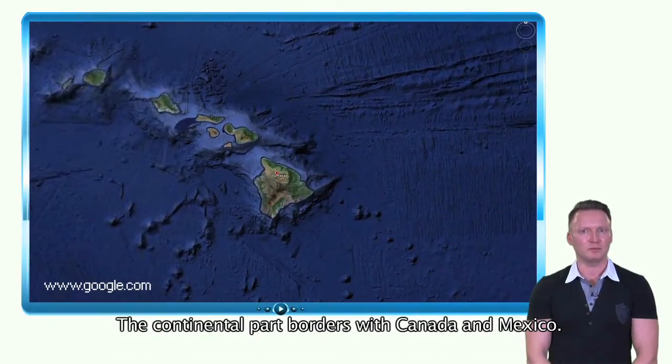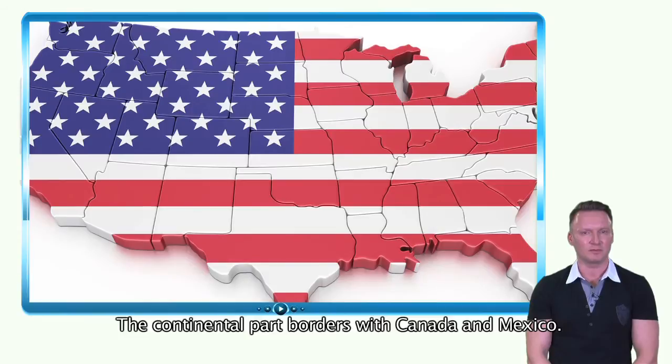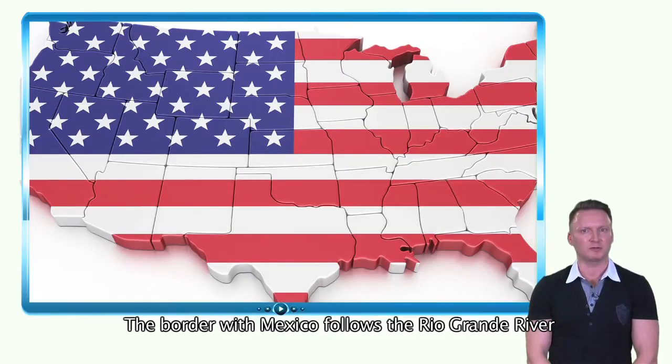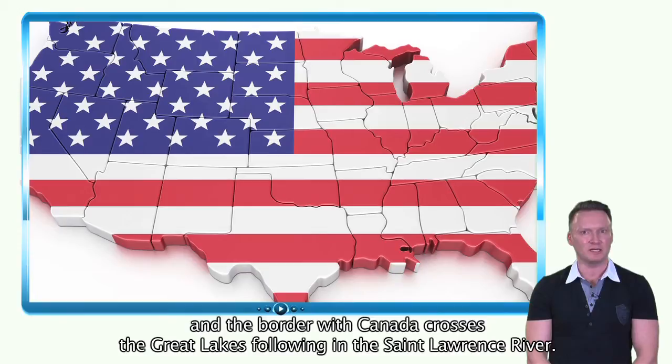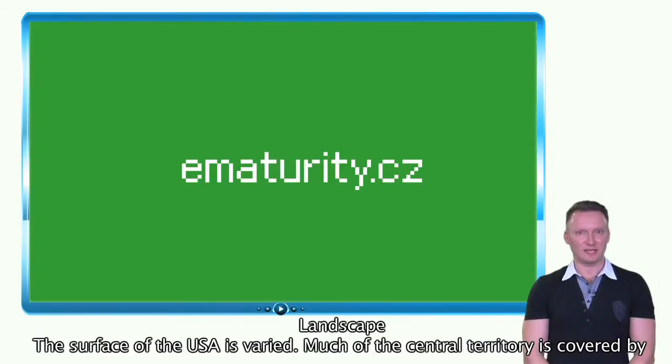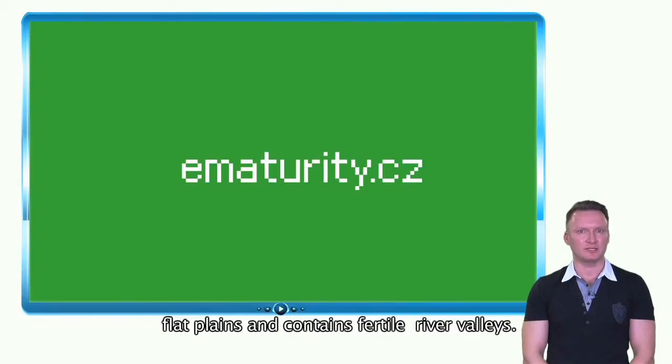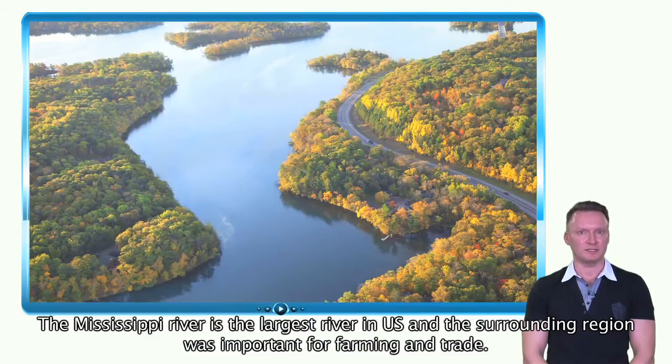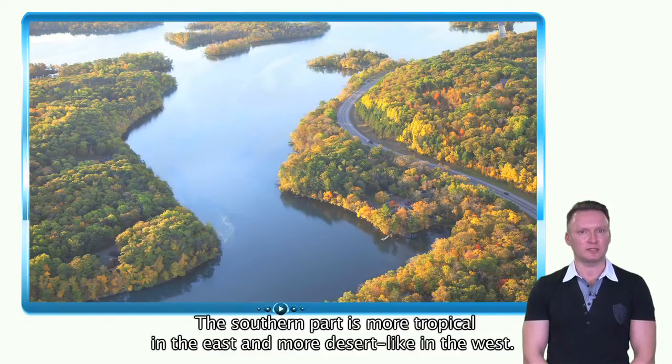The continental part borders with Canada and Mexico. The border with Mexico follows the Rio Grande River, and the border with Canada crosses the Great Lakes following the St. Lawrence River. Landscape. The surface of the USA is varied. Much of the central territory is covered by flat plains and contains fertile river valleys. The Mississippi River is the largest river in the US, and the surrounding region is very important for farming and trade. The southern part is more tropical in the east and more desert-like in the west.